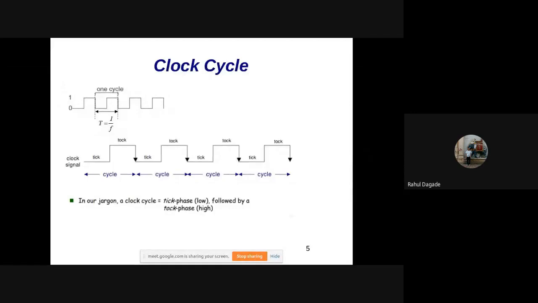Okay. Now, the instructions are executed in a machine cycle. That is, it executes one cycle. That is, it has one high, one low, high, low. That is what a cycle is, isn't it? This is a cycle. Now, this cycle has one tick, that is the low part, and it has one tock, that is the high part. This is one cycle.